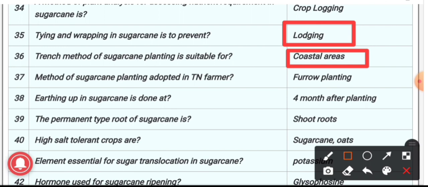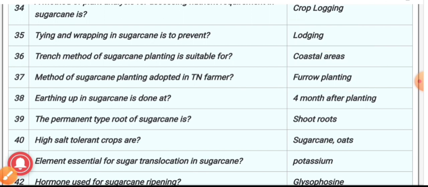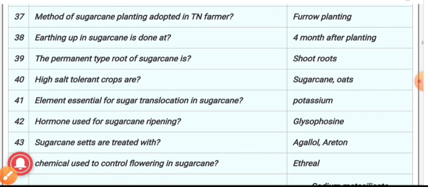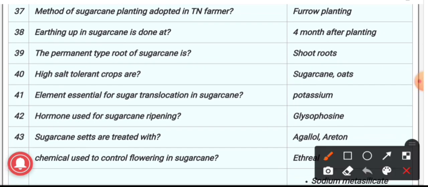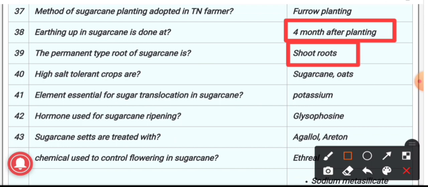37, the method of sugarcane planting which is adopted by Tamil Nadu farmers is furrow planting. The farmers of Tamil Nadu have adopted the method of furrow planting for sugarcane. 38, earthing up in sugarcane is done, and this operation is done 8 months after planting. 39, the permanent type root of sugarcane is, and the answer is shoot root, which provides the anchorage to the plant. 40, highly salt tolerant crop.